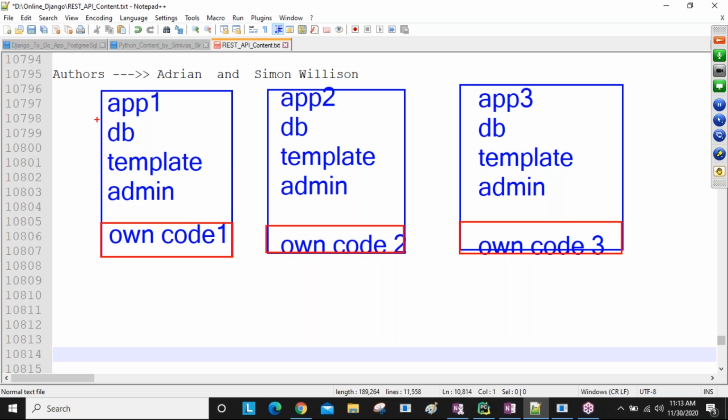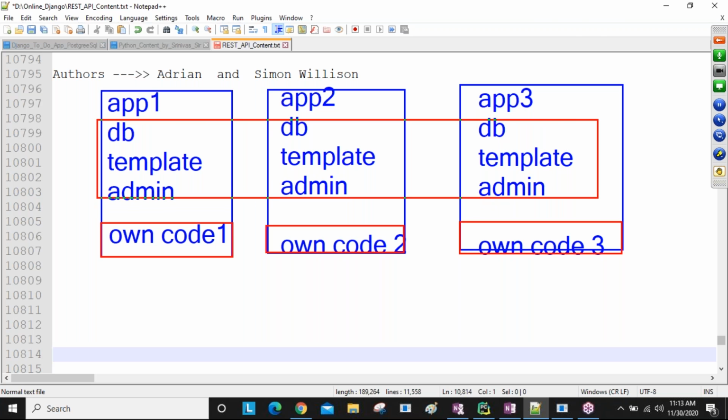But the remaining pieces, all of these pieces are common to all the projects. One time they are writing it here, again the same code here, again here. So this looks like duplicate code in all the projects.